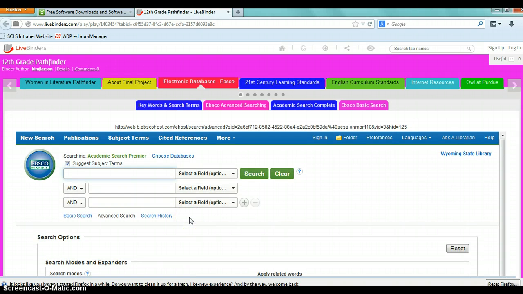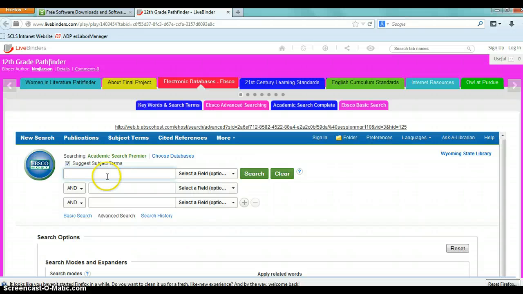Okay, so what you're looking at here is the EBSCOHost mainframe. This interface is the same interface you'll see if you use any EBSCO product. EBSCO is the vendor, and as you can see here, the particular database is Academic Search Premier. They own and control, have access to a plethora of databases, and you'll always get this interface. So if you become proficient at the interface, it makes doing research in the future much simpler.